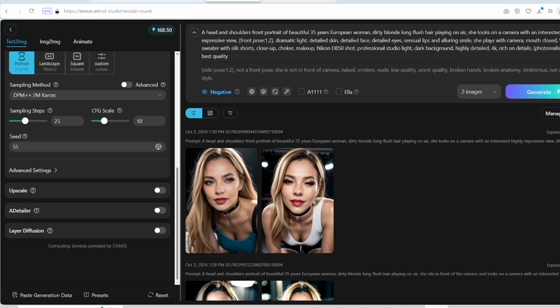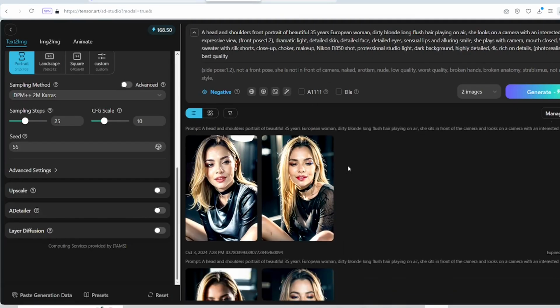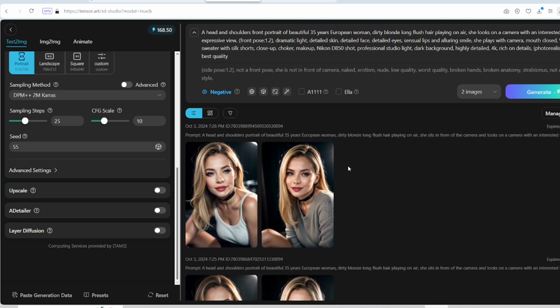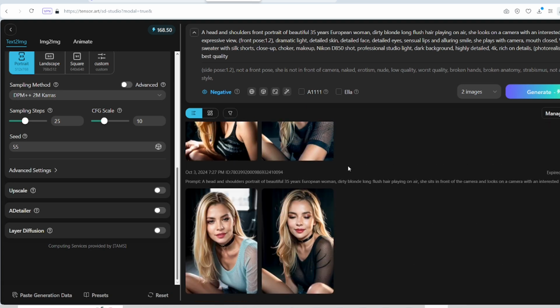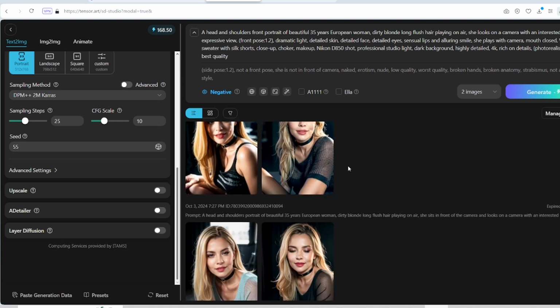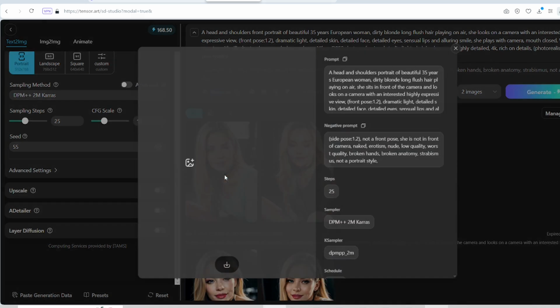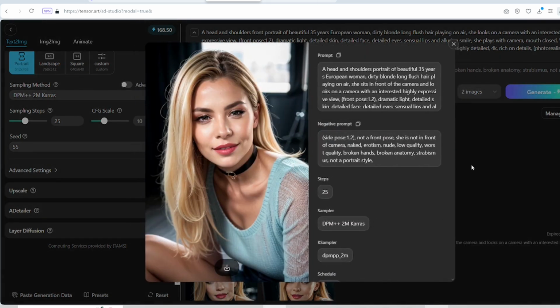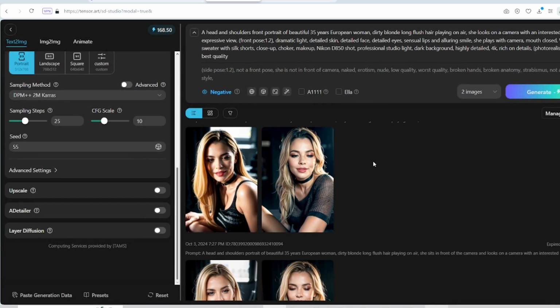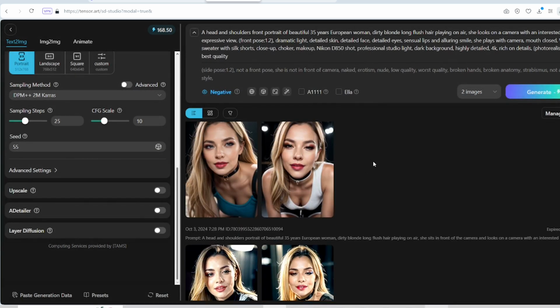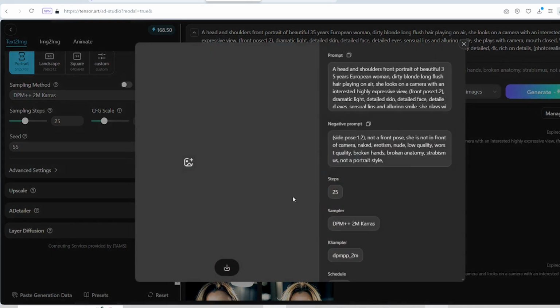So after regeneration we have a few batches of faces where we can choose the best suitable photos for our face swap. Let it be this one. I really like it, the details are great, and maybe the second one. Okay, this one is also perfect.